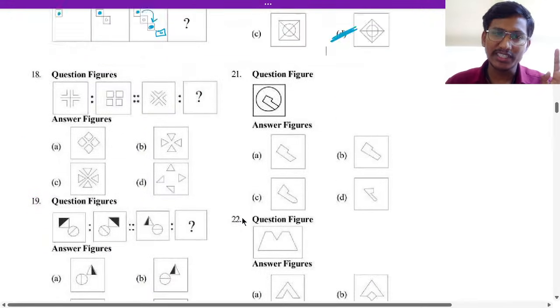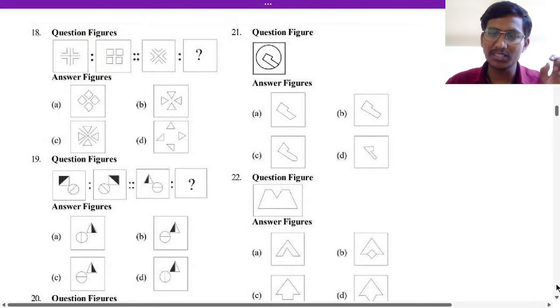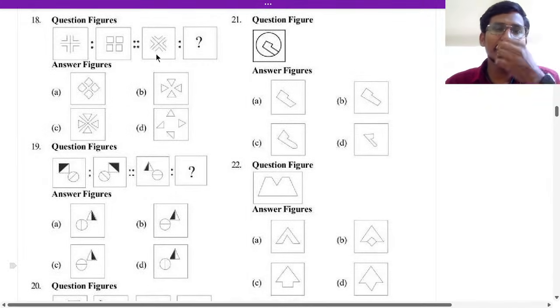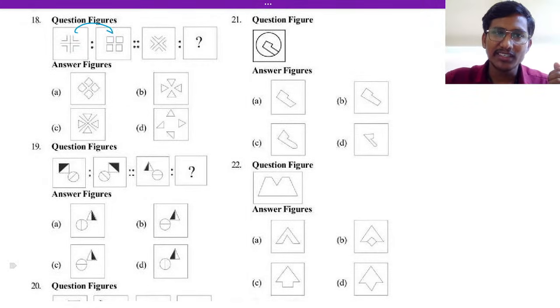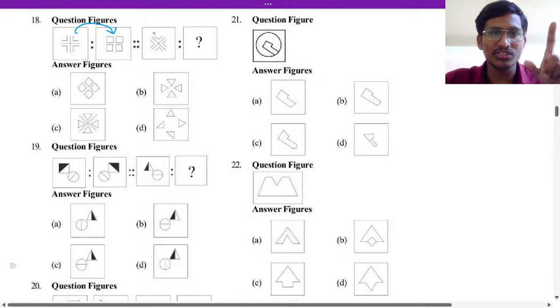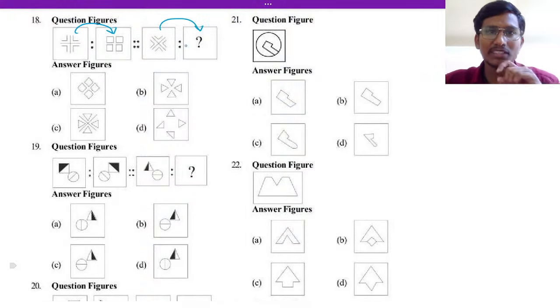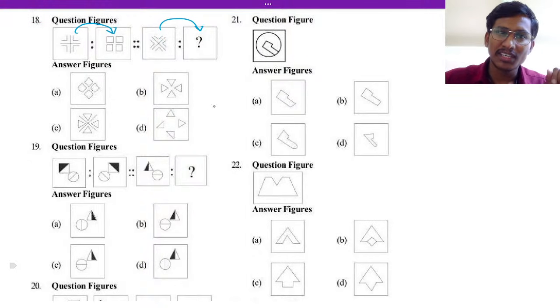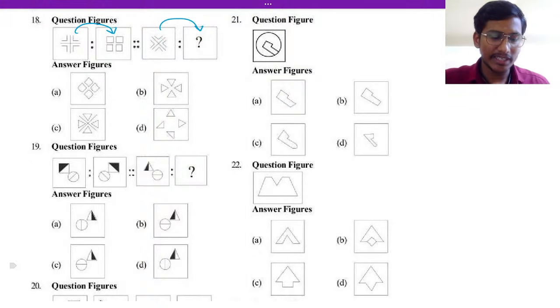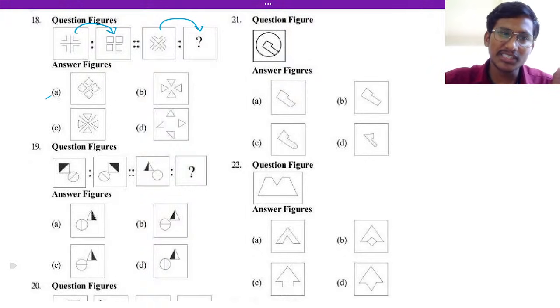Okay? Next, 18th. What will be the answer? Here we have to see the analogy. This is an analogy, right? So 4 parts, 4 boxes, that is, triangles will come, right? So here 4 triangles means what is the answer for 18? That is answer option A, right?